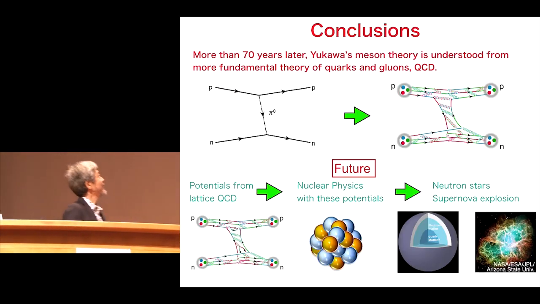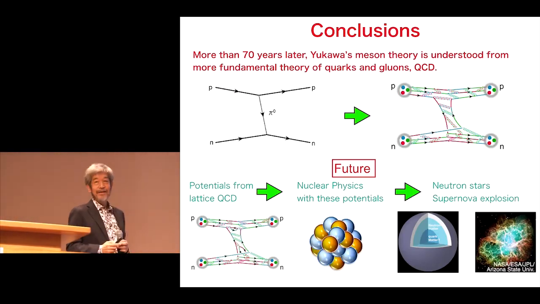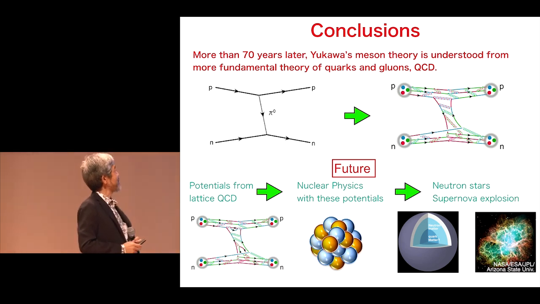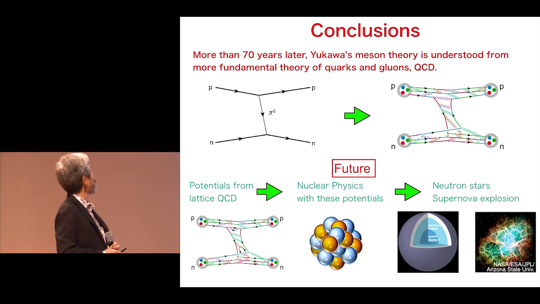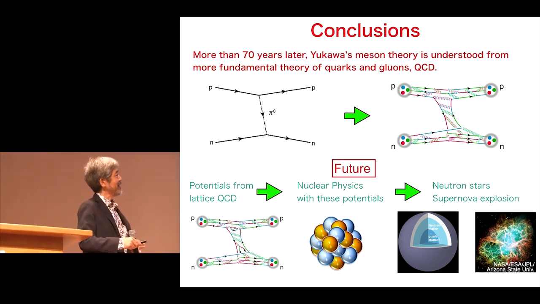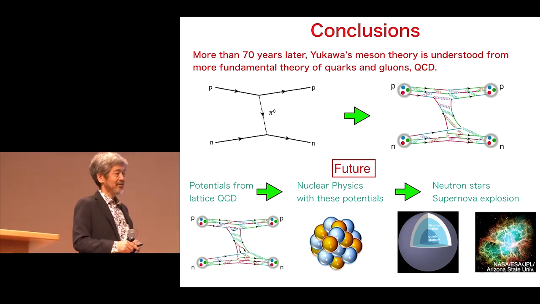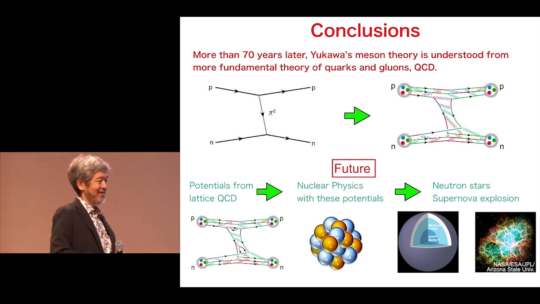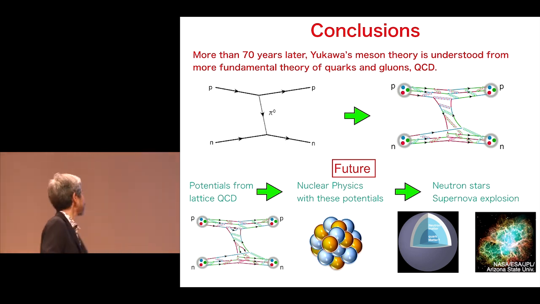The conclusion is that now, more than 70 years later, Yukawa's meson theory is understood from the more fundamental theory of quarks and gluons, QCD. So we can now derive the Yukawa potential, the nuclear potential, from the fundamental theory.